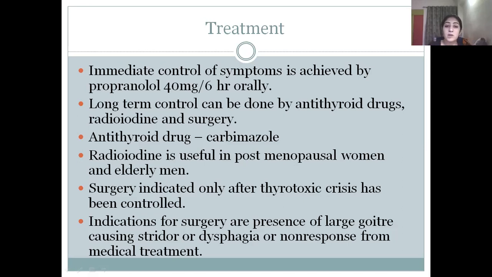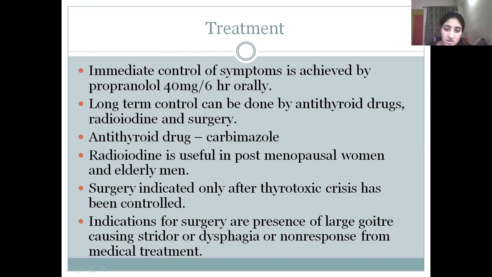So if we talk about the outline of the management of thyrotoxicosis, basically anti-thyroid drugs are used, as I have told, carbimazole. Other drugs are propylthiouracil, iodide, potassium perchlorate, etc. While diminishing the toxicity, these drugs increase the size and vascularity of the thyroid gland, and carbimazole is the commonly used drug.